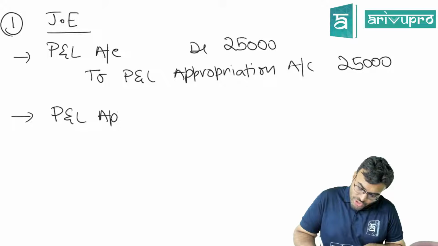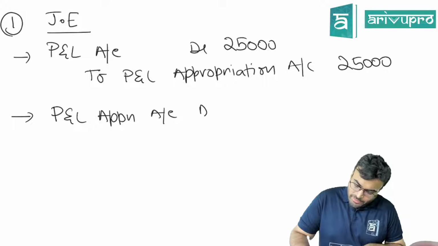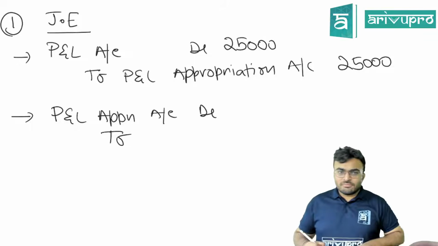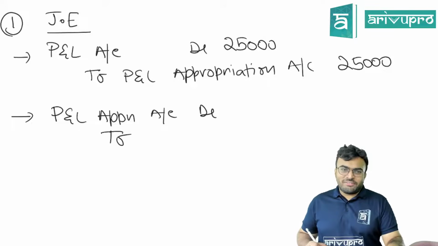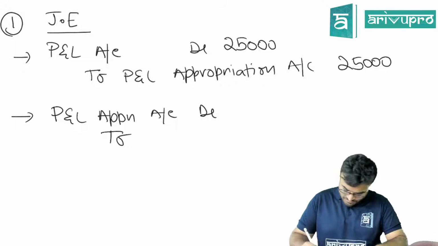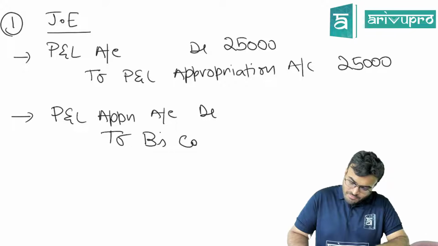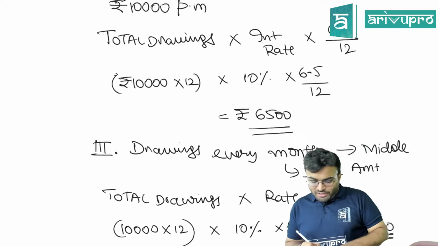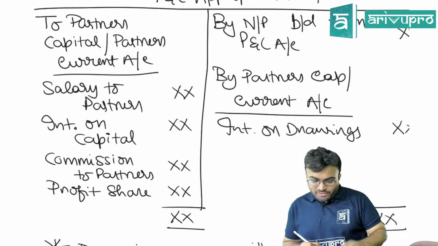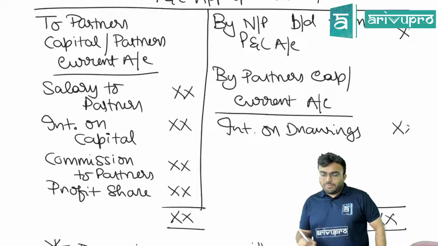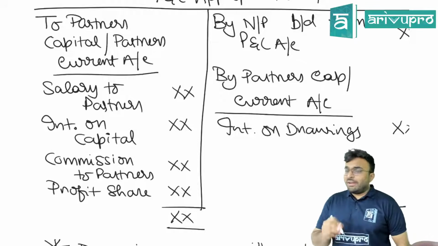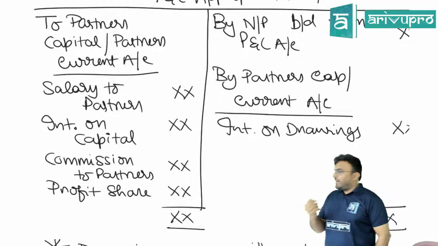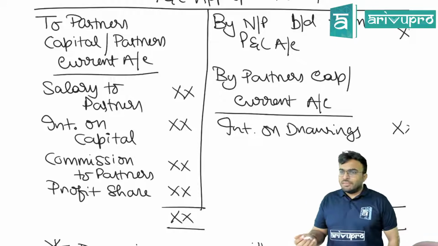P&L appropriation account debited to, then it becomes a liability now, B's salary, B's capital account. Now, if you are thinking how that journal entry is passed, see over here. We wrote salary to partner, but what is the posting over there? To partner's capital account or current account. I just wrote under that what and all can be transferred: salary to partner, interest on capital, commission, profit share. Are you getting my point?